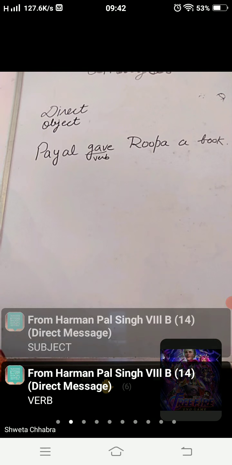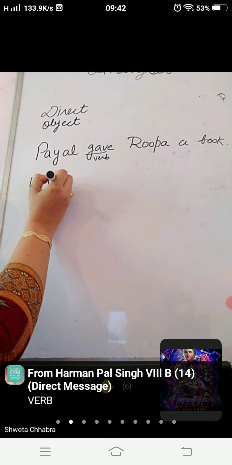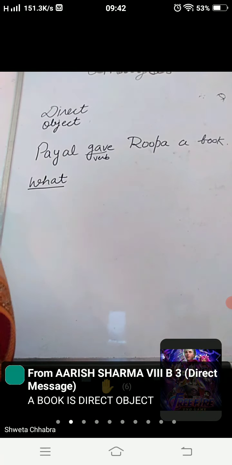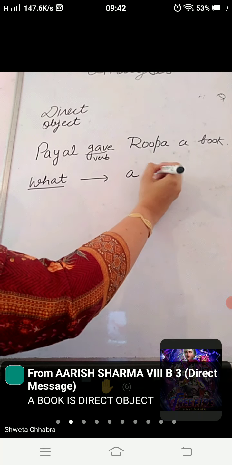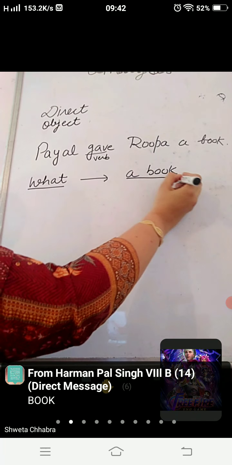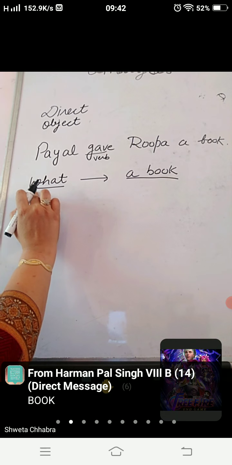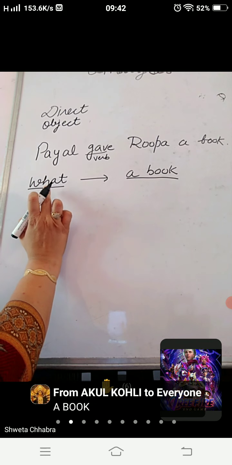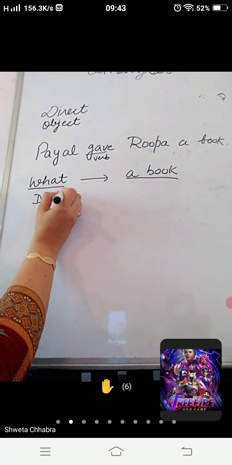But when we ask the question, Payal gave what? What did Payal give? A book. So when it gives the answer to what, it will come in the category of direct object.